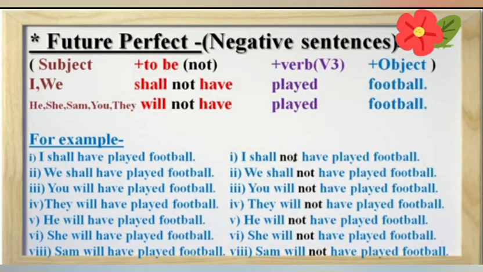He will have played football. He will not have played football. She will have played football. She will not have played football. Sam will have played football. Sam will not have played football. In all these sentences, we use not in between shall and have or in between will and have. Never use not after shall have or after will have. Always use not in between shall and have or will and have.